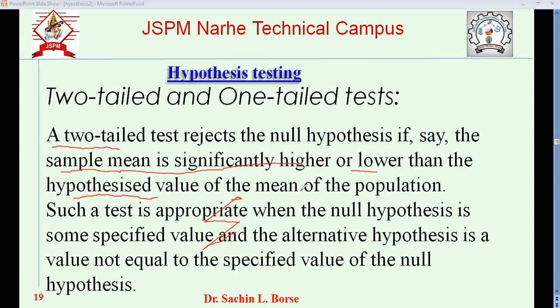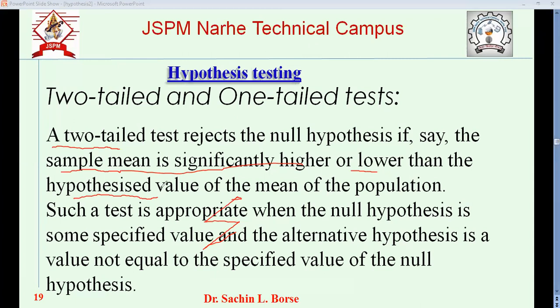We give a certain value; if it is below or above that, then that hypothesis is rejected. If it is inside that, then it is acceptable. If it is beyond that, it is rejected.